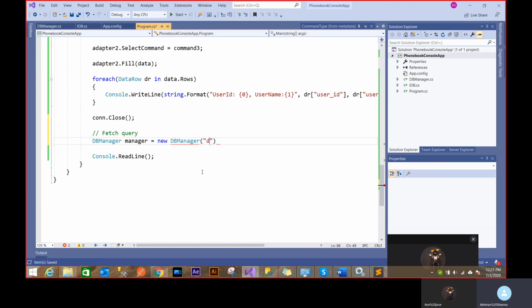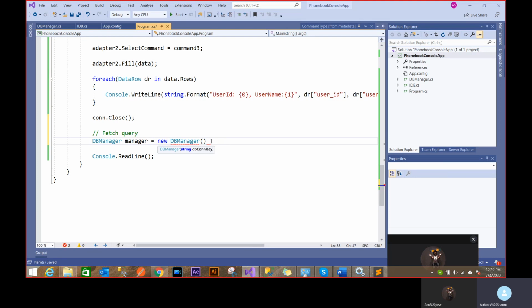So this time I'm going to pass my connection. In each class there is a constructor. Every time I create a new object, I have to provide a constructor argument. The idea is that every new object will have a new connection, so every new connection should have a new manager, right? There shouldn't be the same manager for every connection. It can't be a static class. It has to be like a dynamic class. And every manager needs to know where it should connect to.